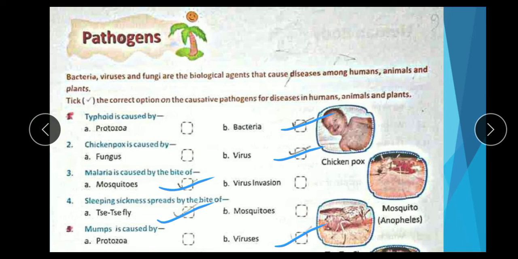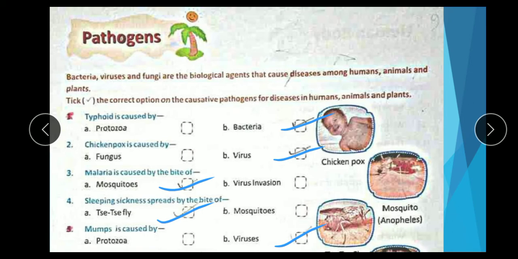Pathogens. Bacteria, viruses, and fungi are the biological agents that cause disease among humans, animals, and plants. Choose the correct options for the pathogens causing disease in humans, animals, and plants. First, typhoid is caused by protozoa or bacteria. The correct option: bacteria. Bacteria cause typhoid disease.